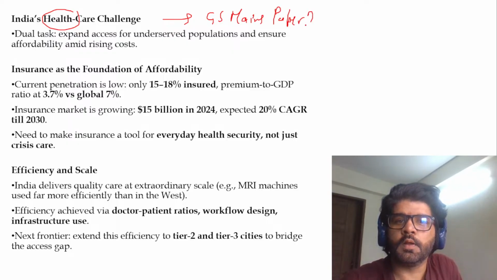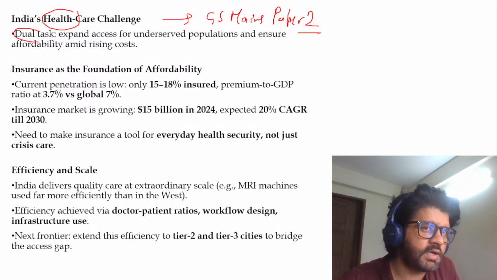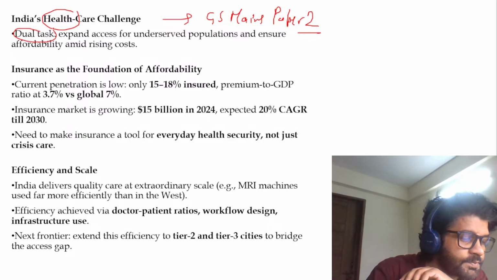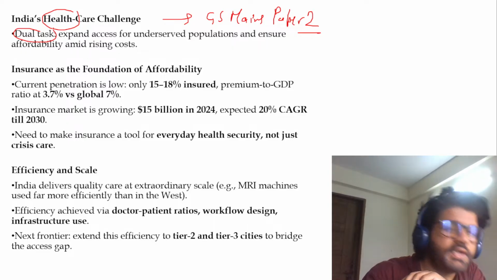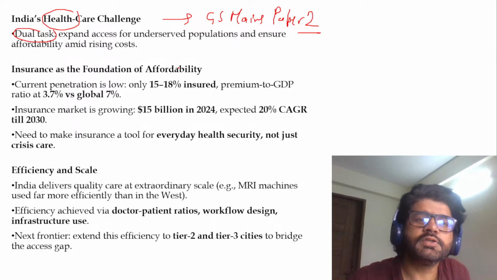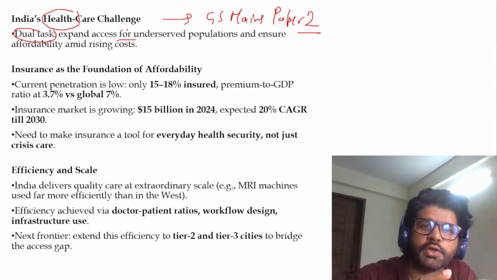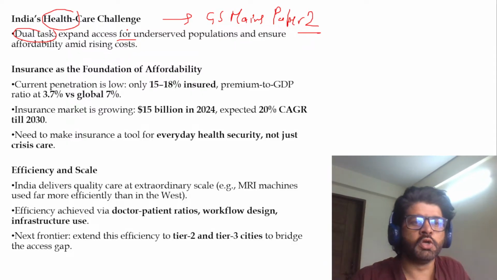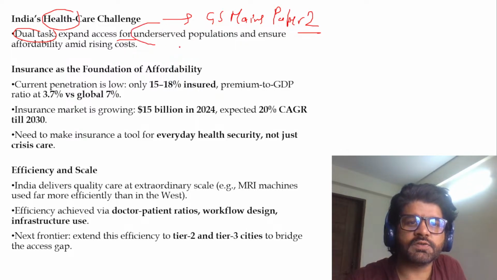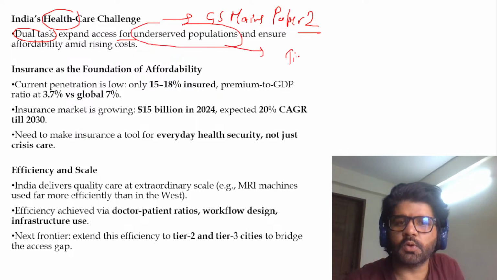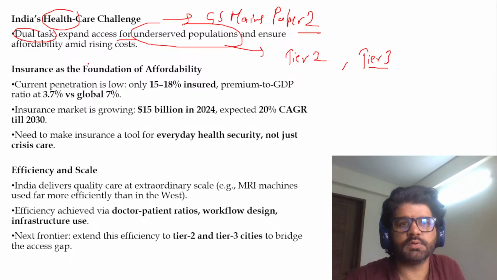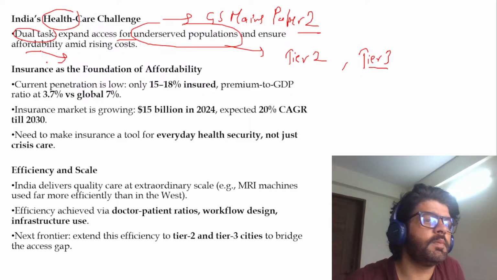So what this article is saying, we have a dual task in India, and this particular editorial is also saying some good things about India, that we have done some good things, and we'll talk about those. We have to do two things when it comes to health. Very important editorial. Via this editorial, you can add some notes in your health portion of GS mains paper 2. So two tasks. First, expand access for underserved populations. As we are talking about tier 2 and tier 3 cities and villages, they are not getting the benefits of health care, so to say. Second, ensure affordability.